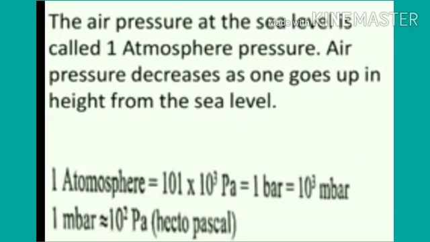The air pressure at the sea level is called 1 atmospheric pressure. Air pressure decreases as one goes up in height from the sea level, and 1 atmosphere is equal to 101 × 10^3 Pa. Pa means Pascal, equal to 1 bar, equal to 10^3 m bar. 1 m bar is equal to 10^2 Pa, meaning hectopascal.